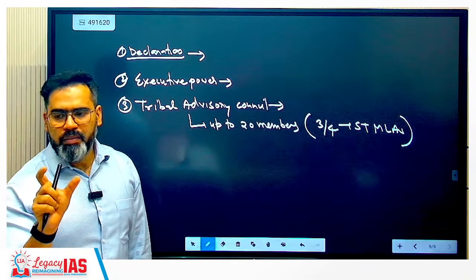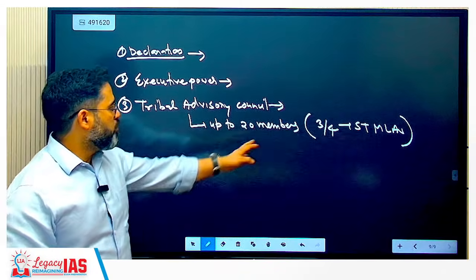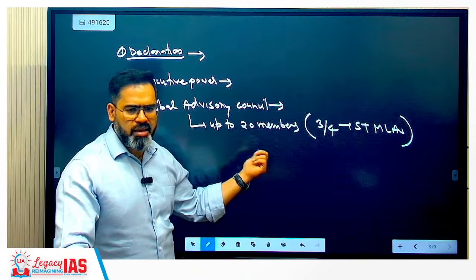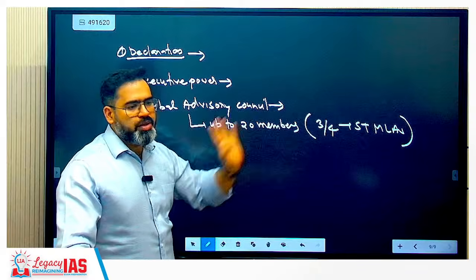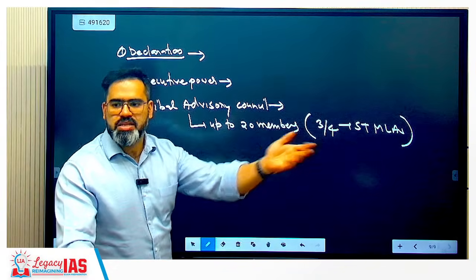Like Jharkhand, Odisha, whatever the MLAs are there, 3/4 of up to 20 members, we can suggest anything like 16, 18. 3/4 should be those MLAs who belong to the ST category, correct? You will get that much because reservation is there.